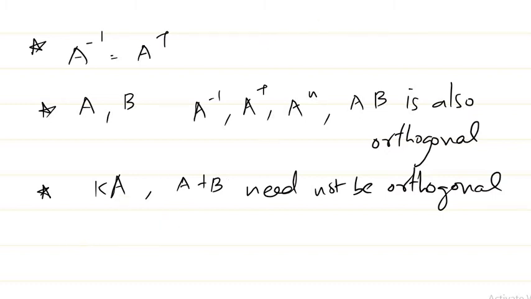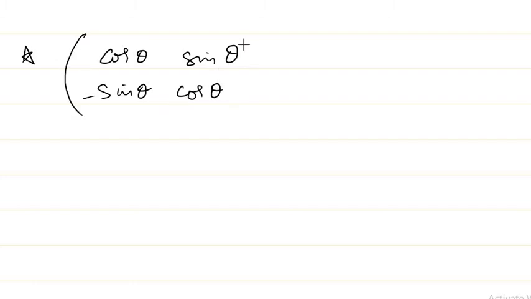And another very important thing we must know is regarding a 2 by 2 orthogonal matrix. The general form for an orthogonal matrix is basically of this form: cos theta, sin theta, minus sin theta, and cos theta, where theta belongs to the closed-open interval 0 to 2 pi.